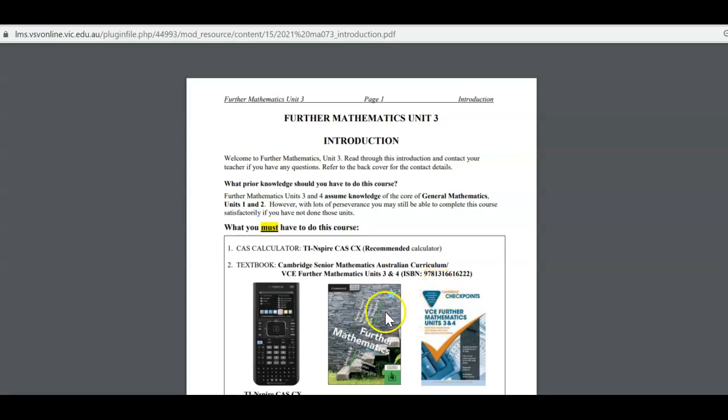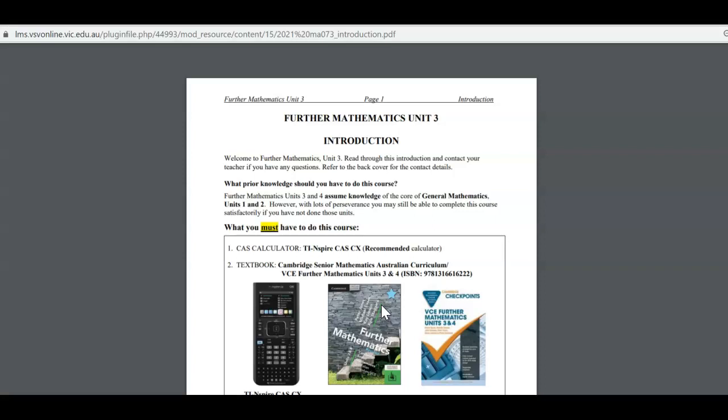The other important item is the textbook. You must buy your textbook. You can buy a new copy, or borrow it from your friends, or buy used books from eBay or other platforms.